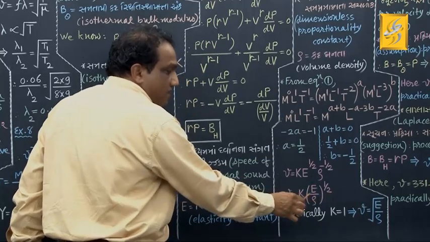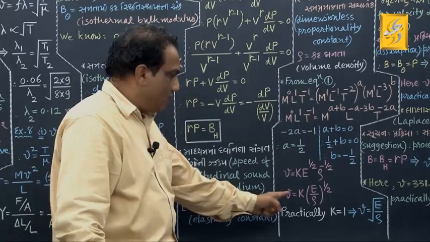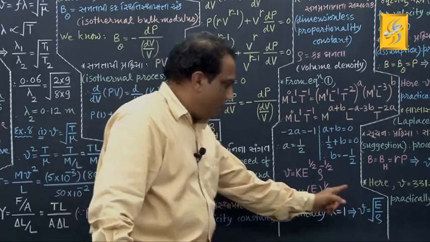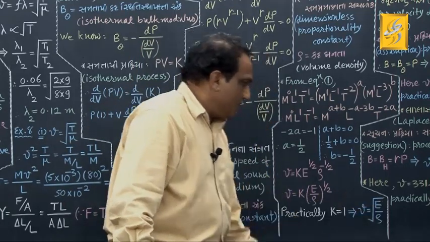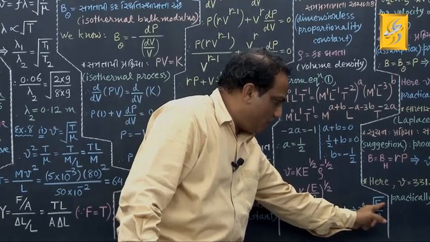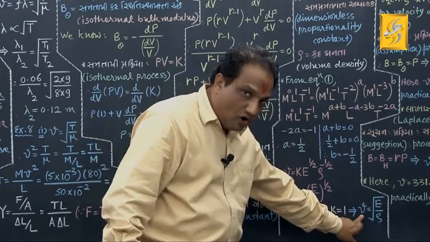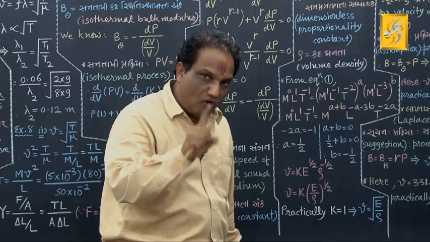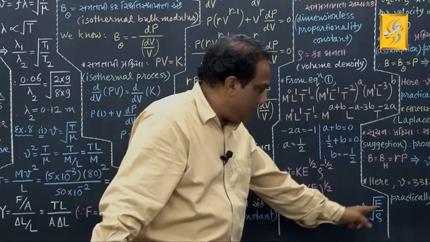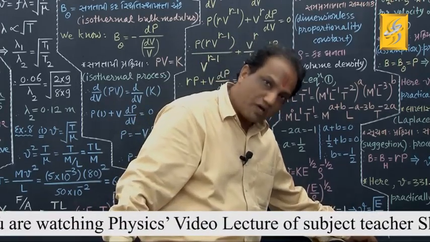Wait, the value of K when determined experimentally, in this case also comes out to be equal to 1. Put K equal to 1, and instead of power 1 by 2, you may write the sign of square root. So V equals under root of E upon rho. Instead of power 1 by 2, we are writing the sign of square root. This is the formula for finding the velocity of longitudinal sound waves propagating in an elastic medium having elasticity constant E and having volume density of mass rho. Correct? Fine.